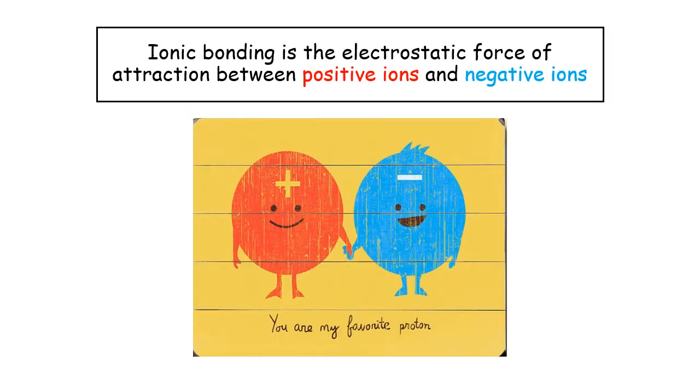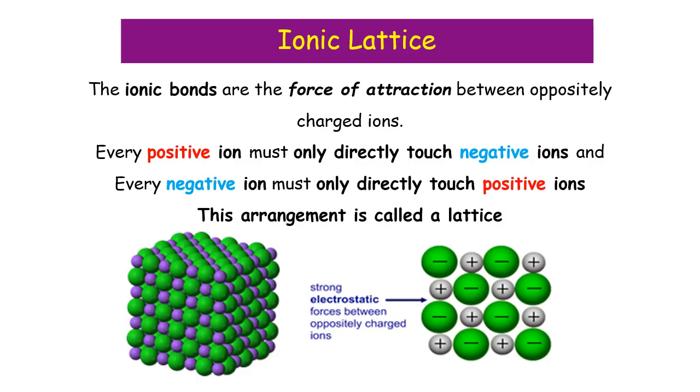Where we have positive ions and negative ions near one another, we will see ionic bonding happen. Ionic bonding is the electrostatic force of attraction between positive ions and negative ions. There is the saying, opposites attract. This is true for ions. Positive ions like being around negative ions, and negative ions like being around positive ions.